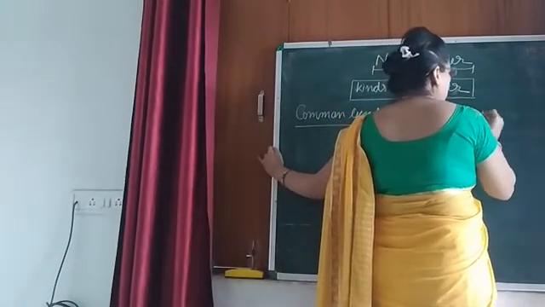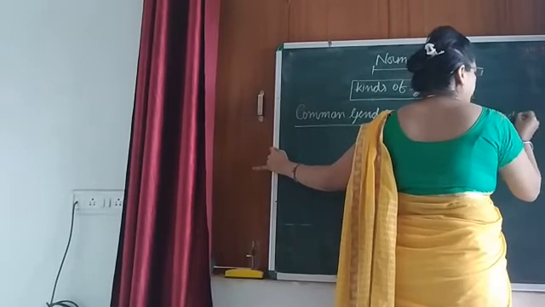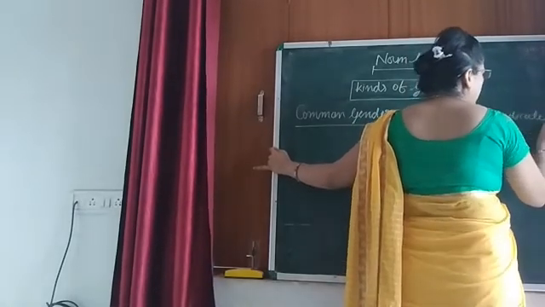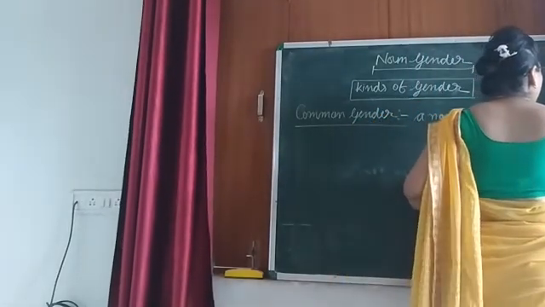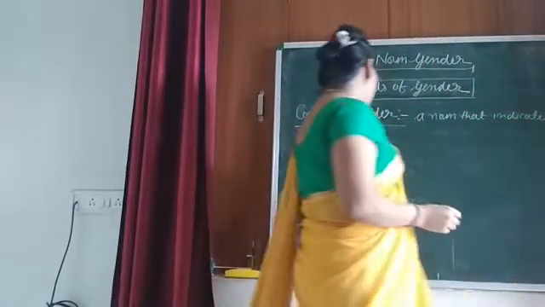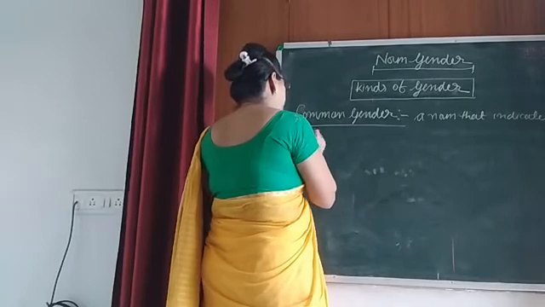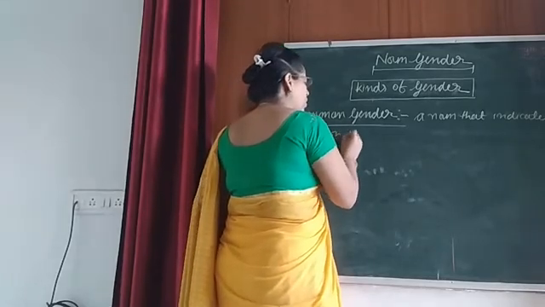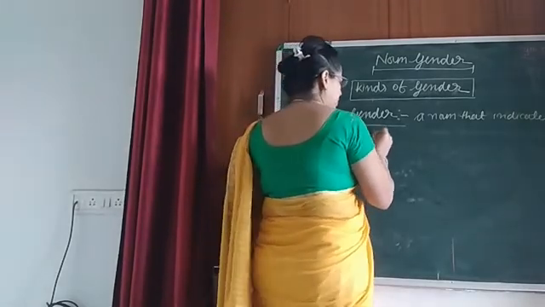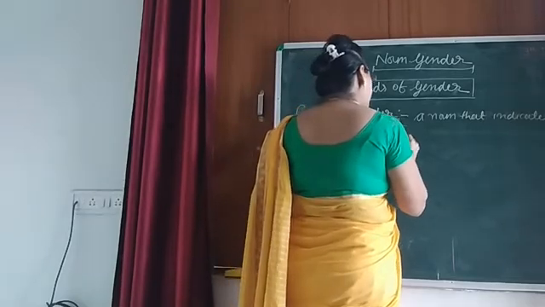that indicates either of male or female animal.